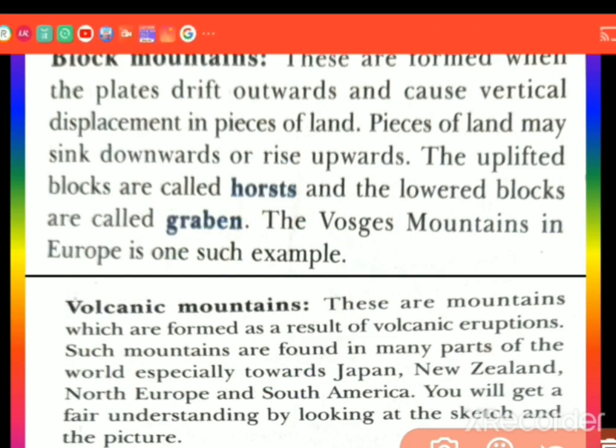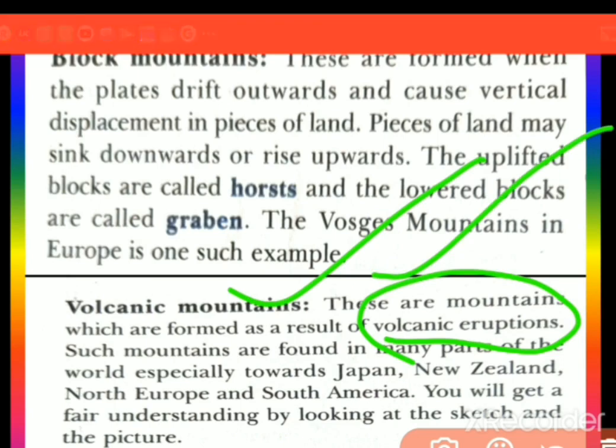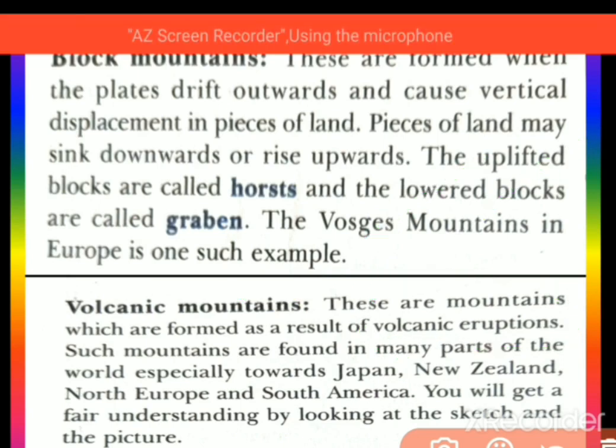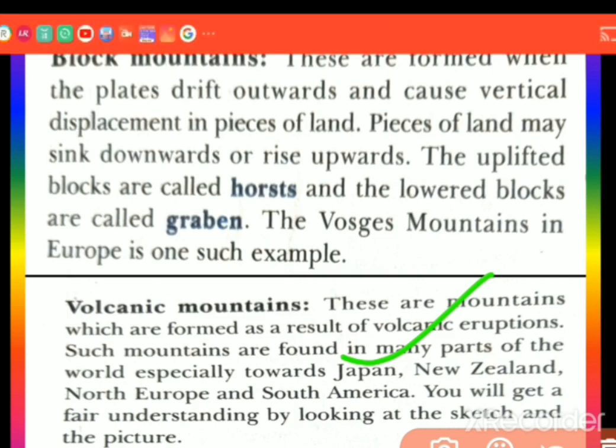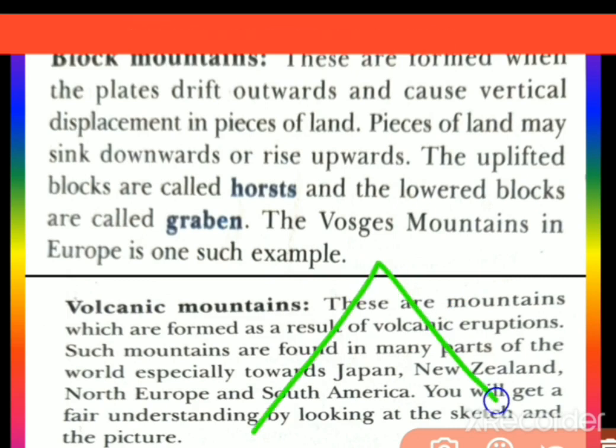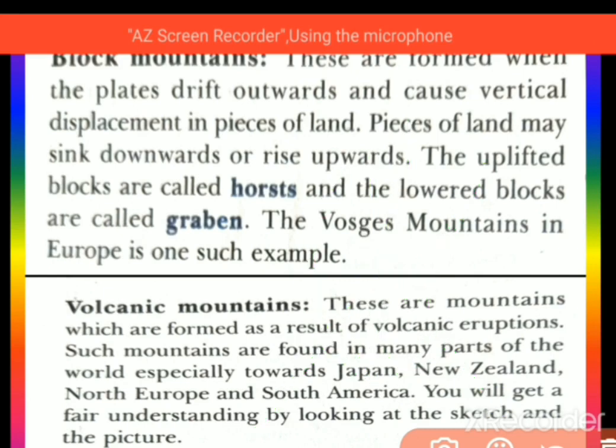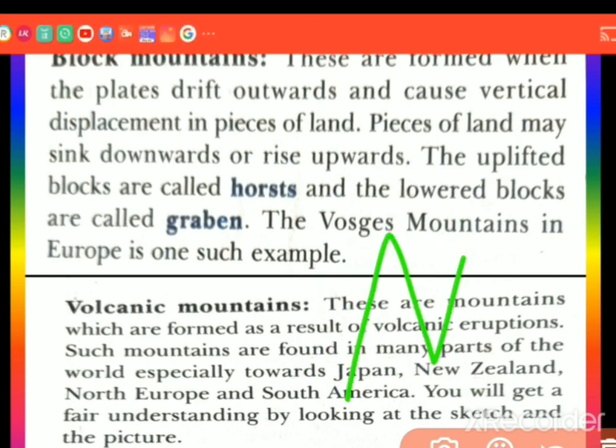What is this? These are mountains which are formed as a result of volcanic eruption. See the pictures in your book, you will understand easily. Such mountains are found in many parts of the world, especially in New Zealand, North Europe, South America, and some parts of Japan. In the book, one picture shows how the magma gets heated up and erupts, and that is how volcanic mountains are made.